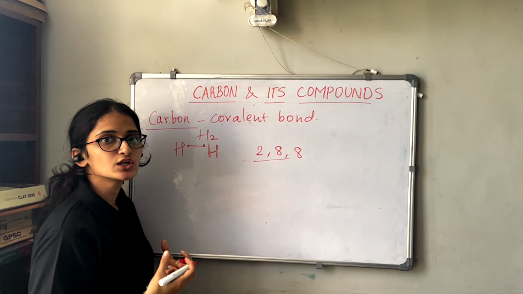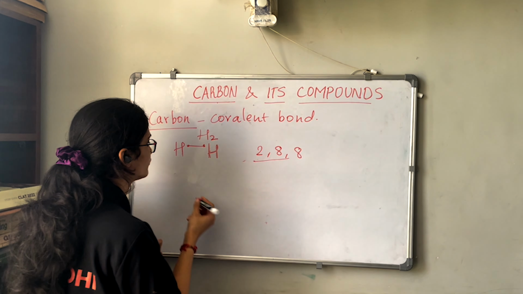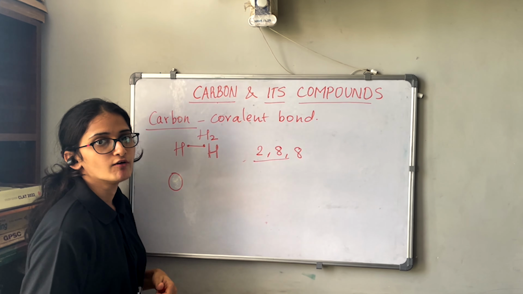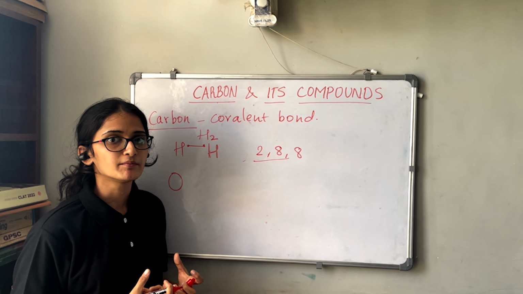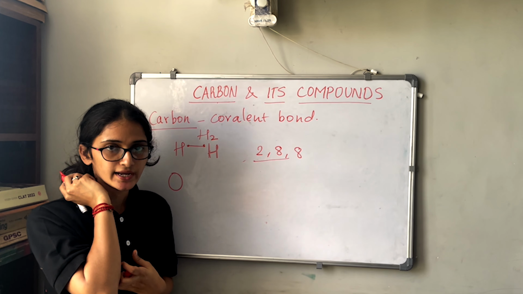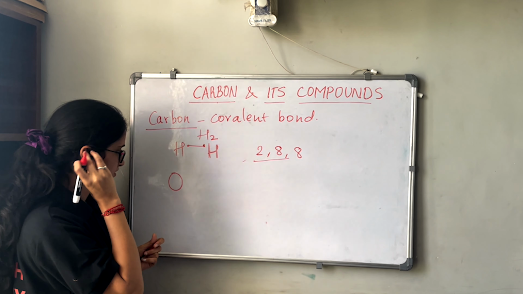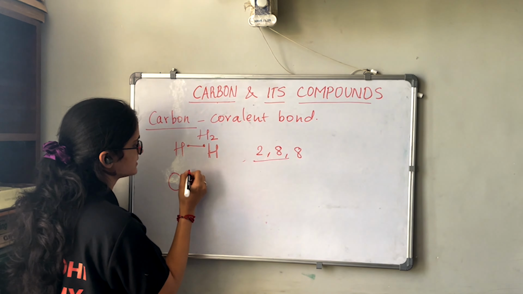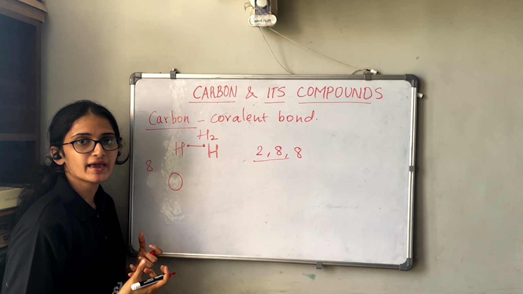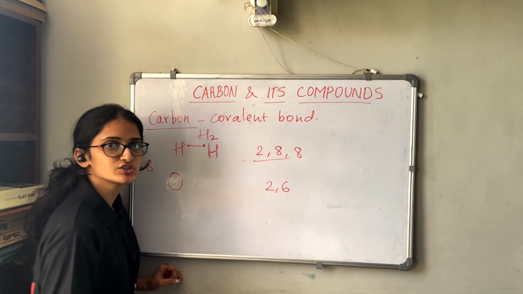Now we will see the covalent bond between two oxygens, how they will form. Suppose let us take one oxygen. What is the atomic number of oxygen? It is 8. So the atomic number of oxygen is 8. So how many valence electrons will oxygen be having? It will be having 2, 6 configuration, right?